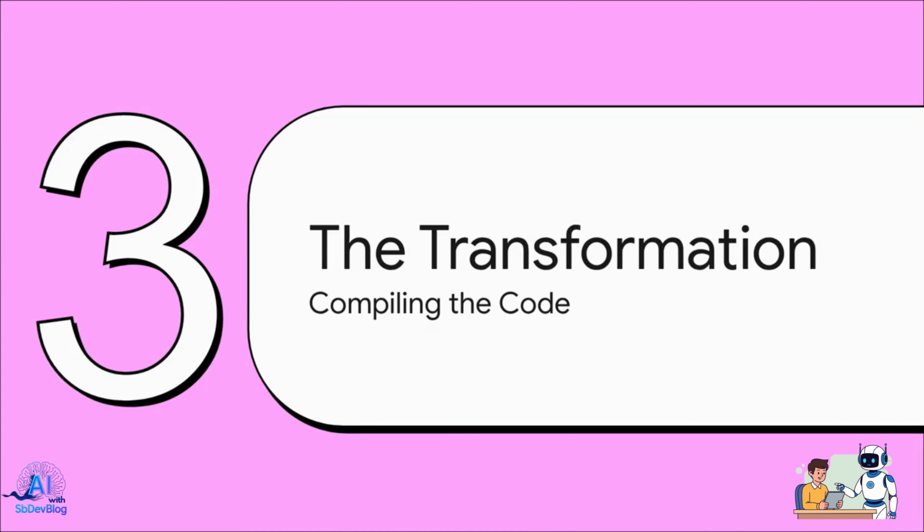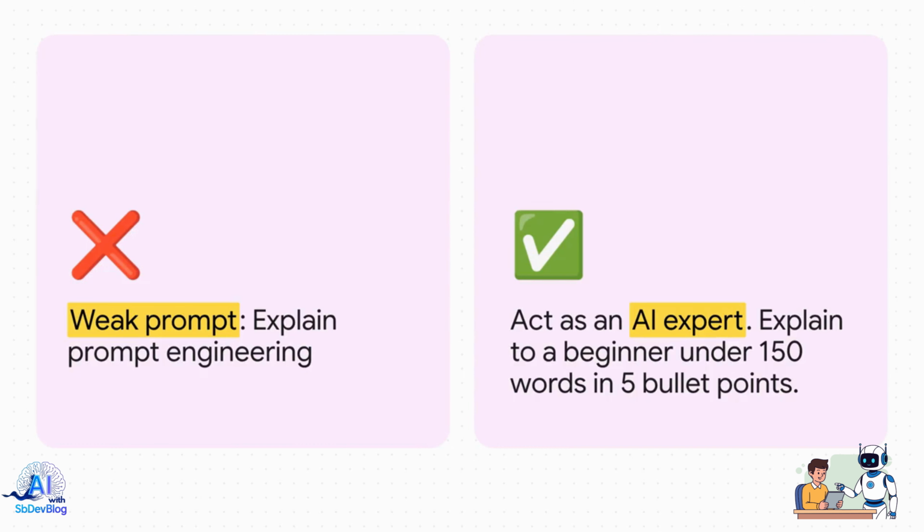All right, section 3, the transformation, or compiling the code. Let's slow the pacing down for just a second. We've got the syntax down, so let's compile the code and look at a direct visual comparison. And this brilliantly illustrates the massive 10 times difference we're talking about.